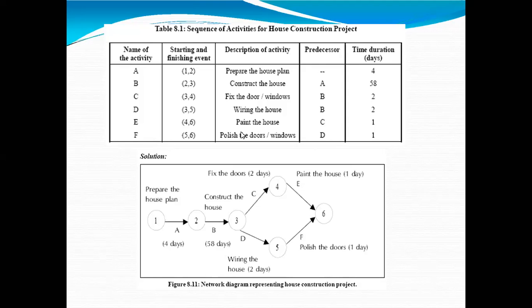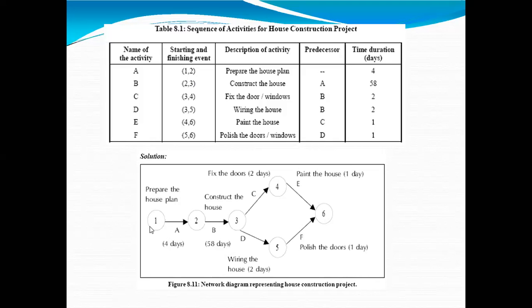So this is the plan. Then from this particular plan, how we should prepare the network diagram. So first activity A, preparation of house plan, is between event 1 and event 2. So I have started here with number 1. This is my starting event.